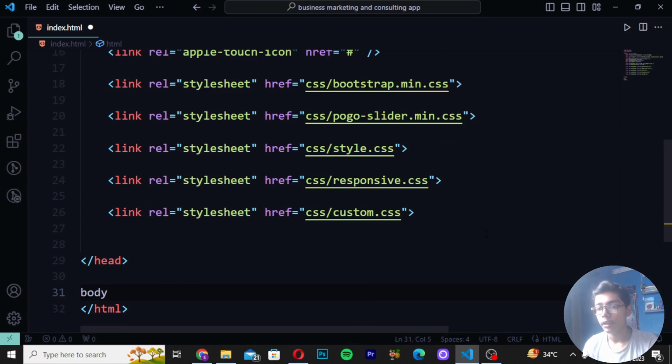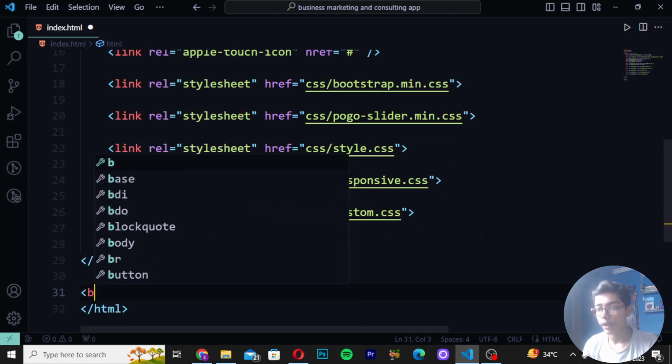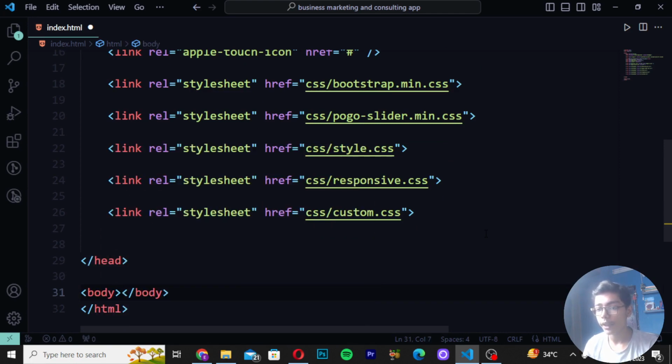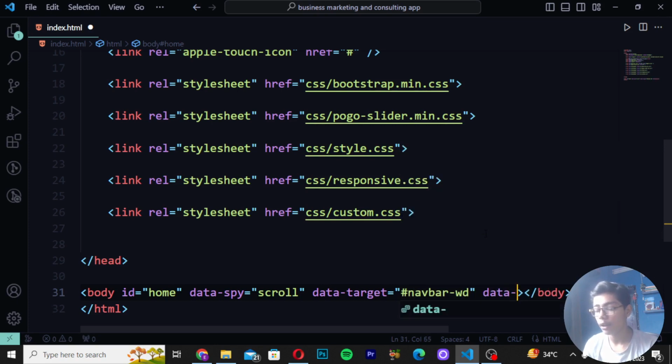Write here body. So I will now create this body tag here. You can see we have created that. I will be giving the ID as home, and I will also write here data-spy scroll. Then create here data-target equal to, write here navbar, and I will write here wb. Then write here data-offset equal to 98.